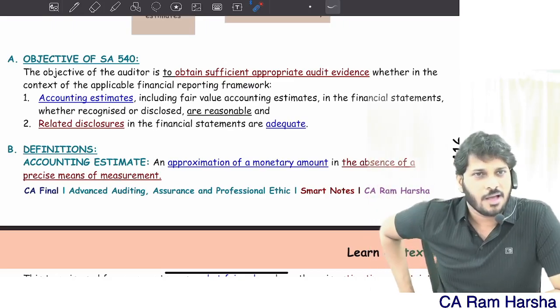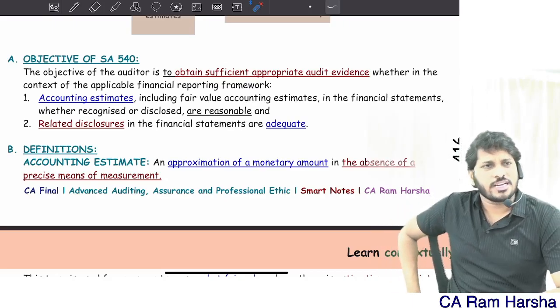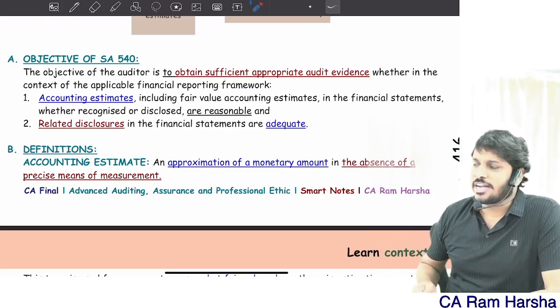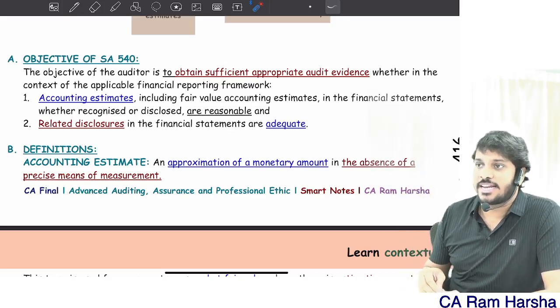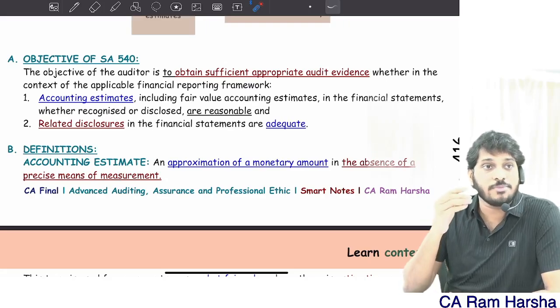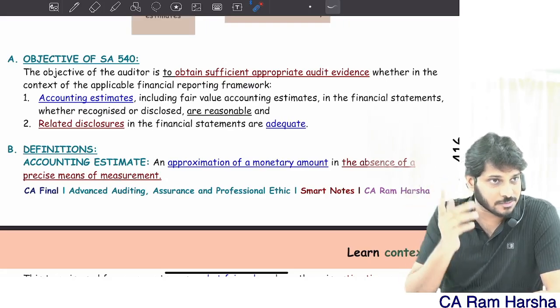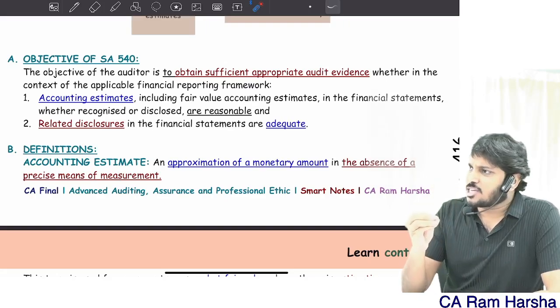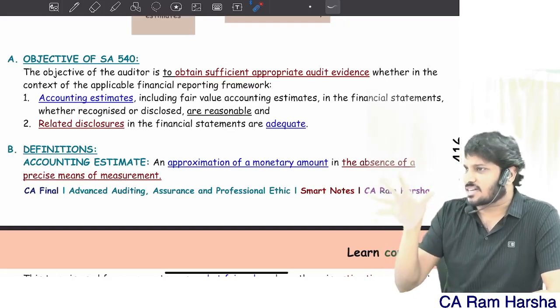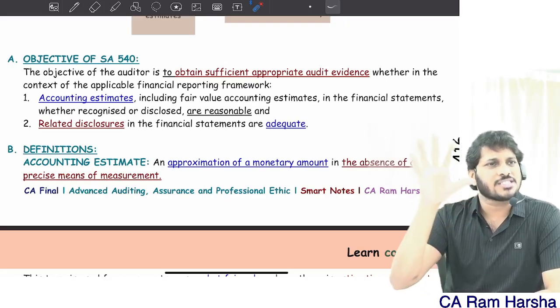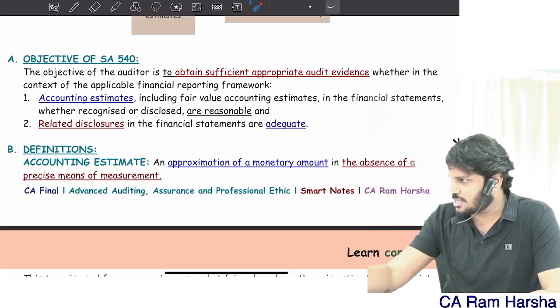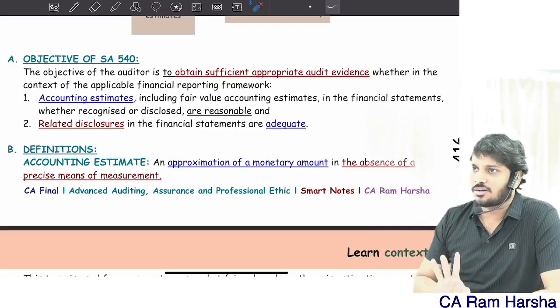And not only recognizing, sometimes the entity might have to revise. Not only recognizing the estimate at the initial level, they may also have to revise it. Accounting estimates require revision in certain circumstances. That also we are going to learn.